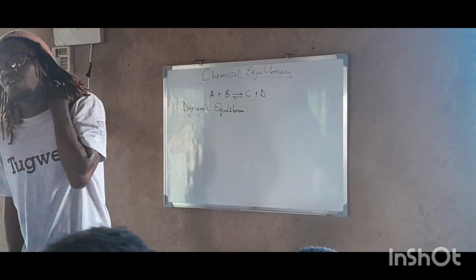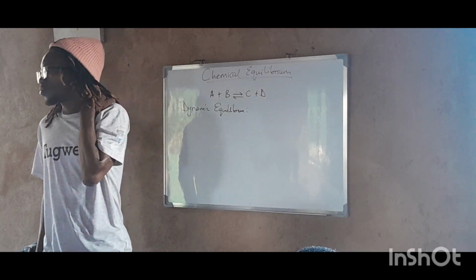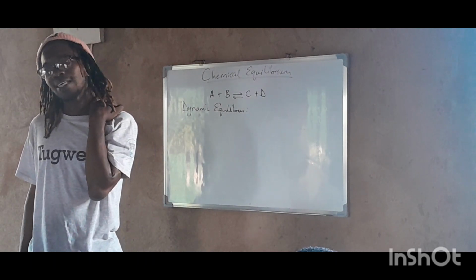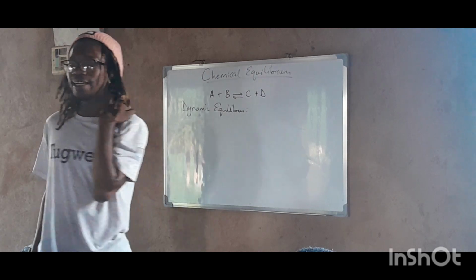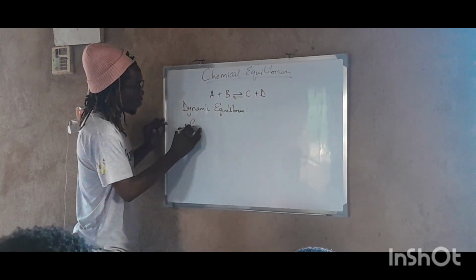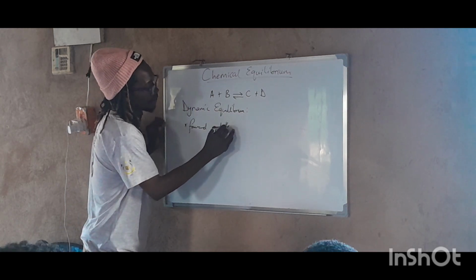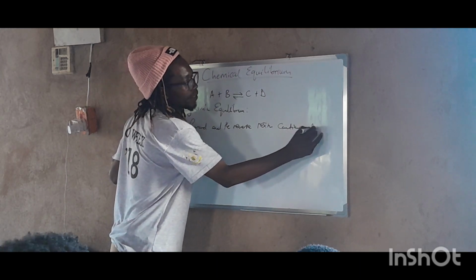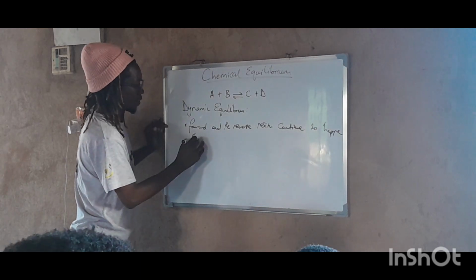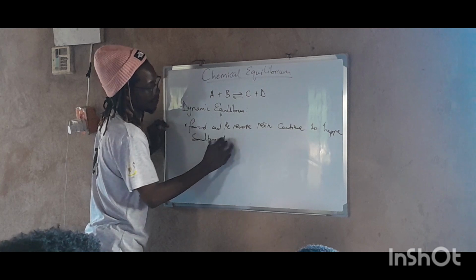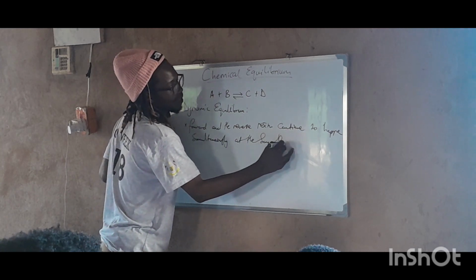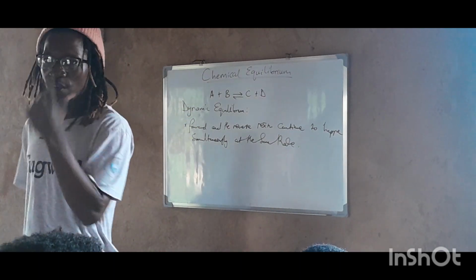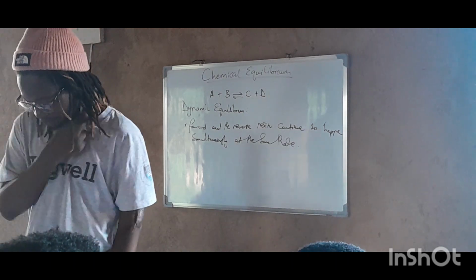So dynamic equilibrium refers to when the forward and the reverse reaction continue to happen simultaneously at the same rate, right?